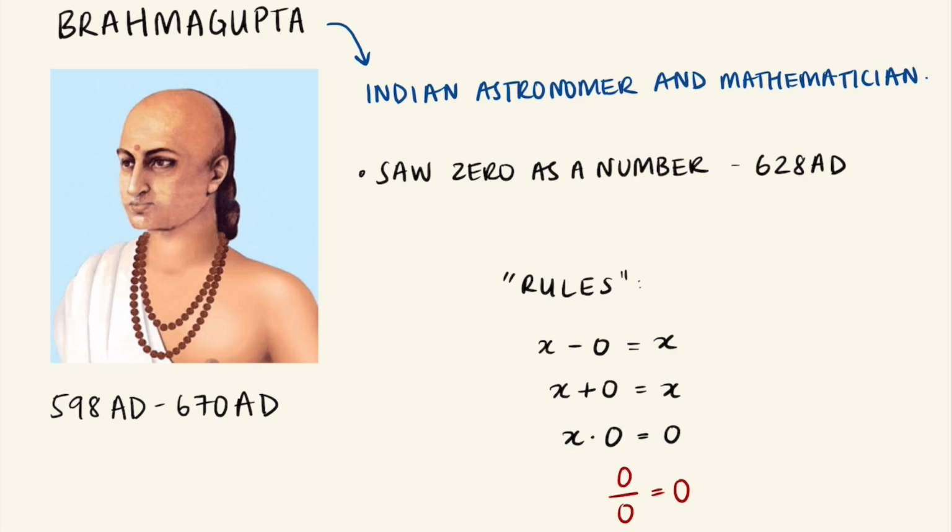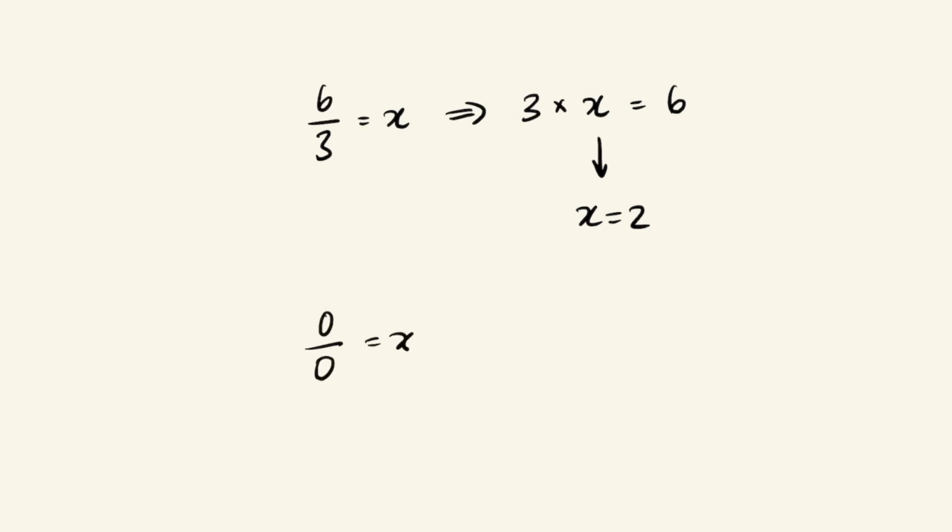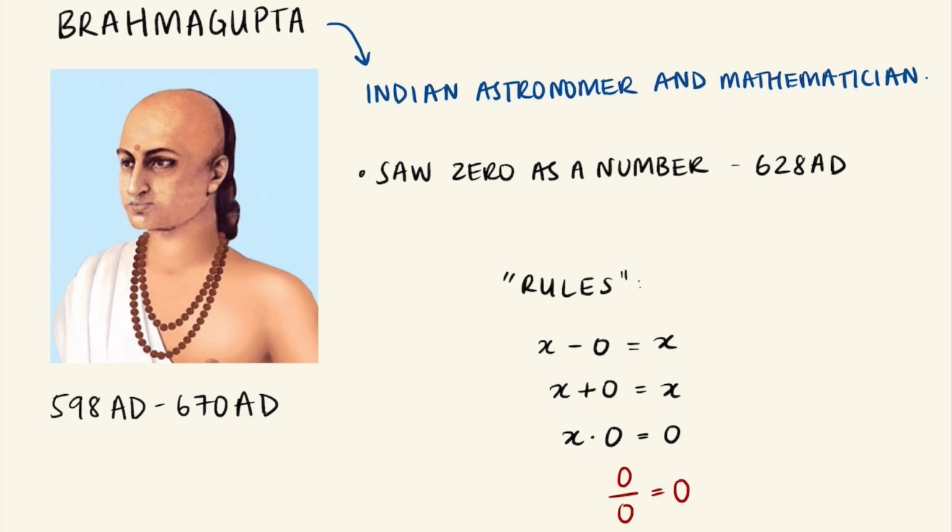Division is a defined operator in modern mathematics, which means that it only has one possible outcome. Let's take 6 divided by 3 for example, and say that equals some x. This means that 3 times x is equal to 6, and we know that the only value that x can be is 2. But when we try to do this for 0 divided by 0, we realize there isn't only one possible outcome. X can take any value, as any number multiplied by 0 is 0. So Brahmagupta wasn't quite right about this, but I think it's pretty cool that we still use so many of the rules he wrote centuries ago.